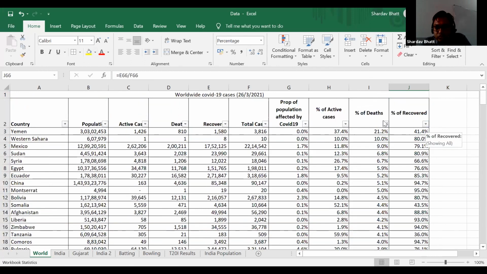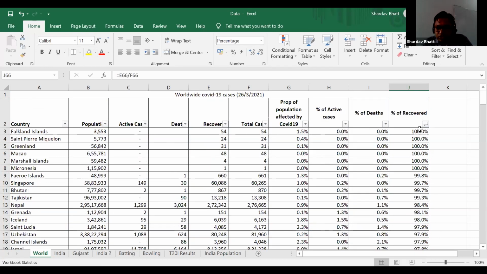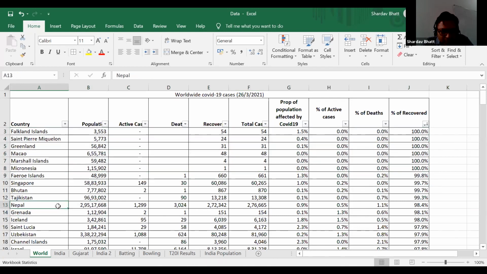And I would like to sort according to the percentage, and you see a few of the countries are 100% recovered. Okay, these are the countries which are very safe from COVID-19. But again, those countries have very small populations. Nepal has quite a significant population, and 98% of people have recovered there.